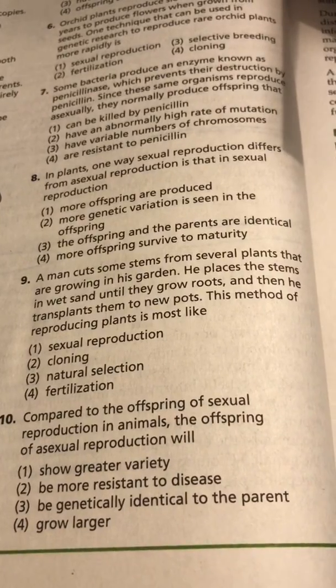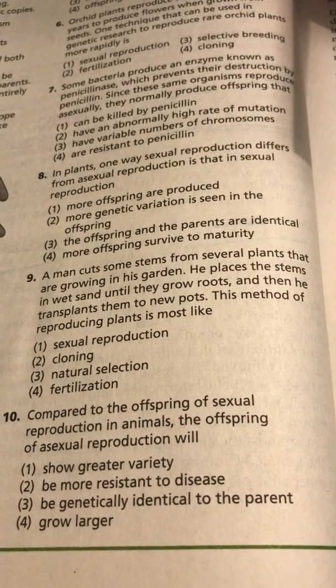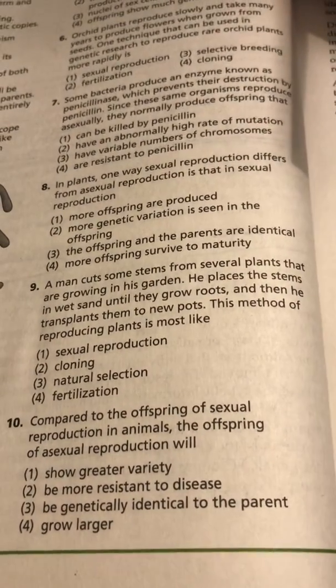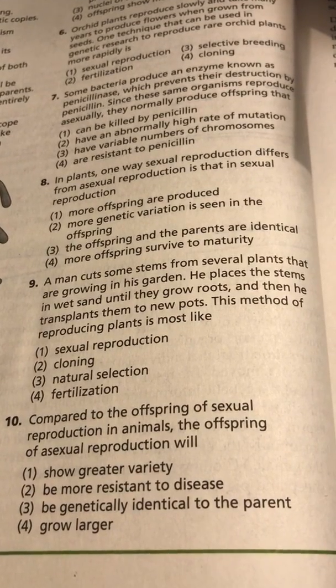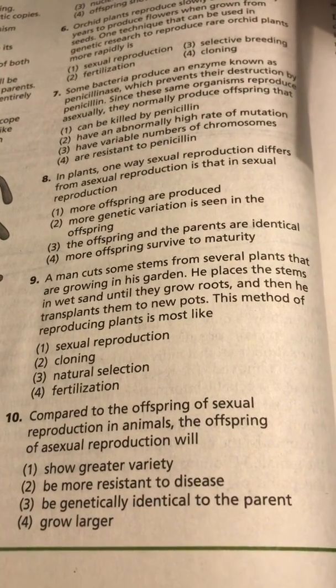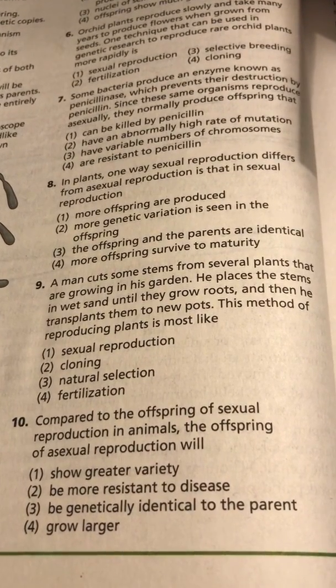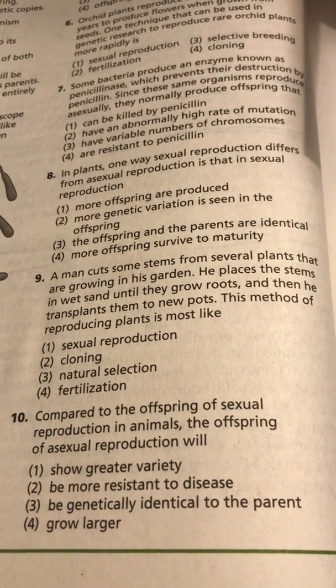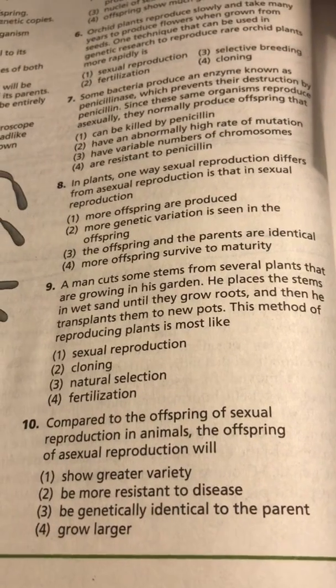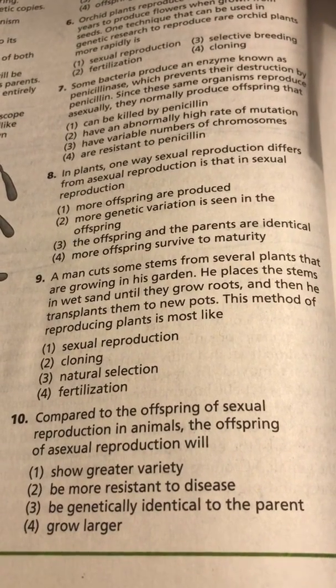Number 9. A man cuts some stems from several plants that are growing in his garden. He places the stems in wet sand until they grow roots, and then he transplants them to new pots. This method of reproducing plants is most like 1, sexual reproduction, 2, cloning, 3, natural selection, or 4, fertilization.